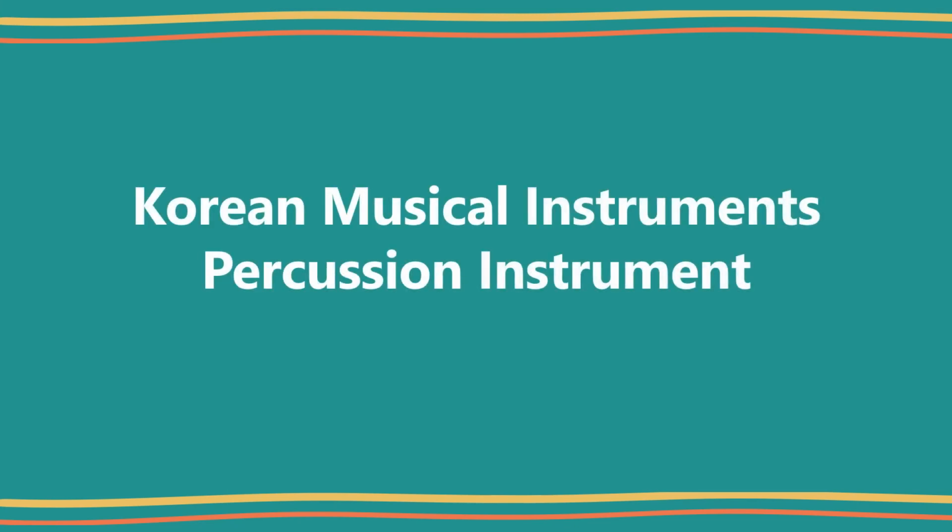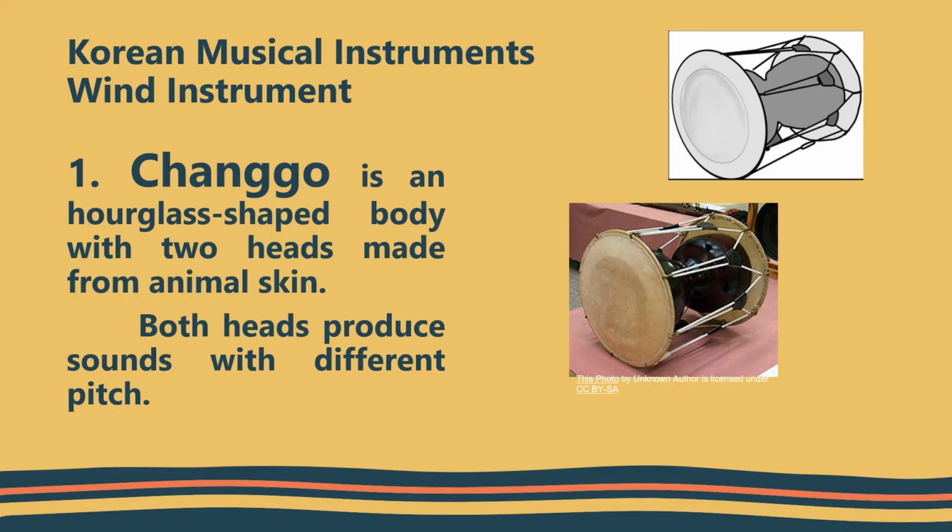Korean musical instrument. Percussion instrument. Janggu. Janggu is an hourglass-shaped body with 2 heads made from animal skin. Both heads produce sounds with different pitch.